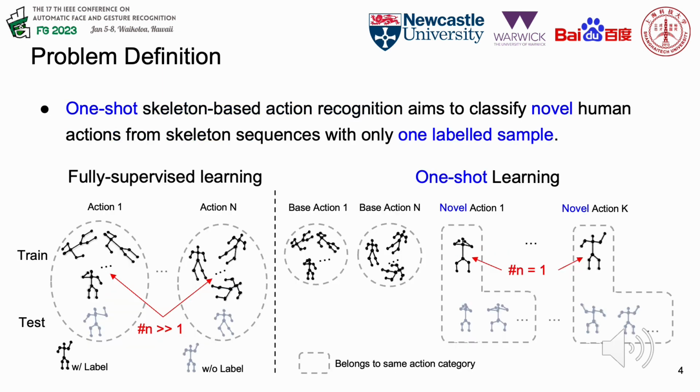However, existing fully supervised skeleton-based action recognition methods typically focus on the problem of many-shot classification, where each class has a substantial number of samples during training. Nevertheless, the acquisition of well-annotated skeletal sequences is labor-intensive and time-consuming. Therefore, one-shot skeleton-based action recognition is developed and aims to classify novel human actions from skeleton sequences with only one labeled sample. As shown in this picture, in fully supervised learning, the class information of the test sample is known during training, while the class is normally unknown in one-shot learning.